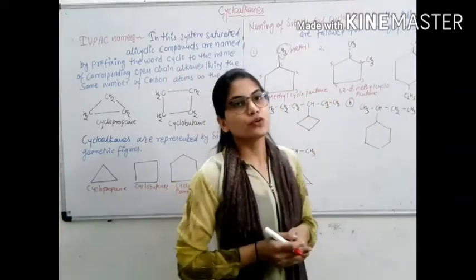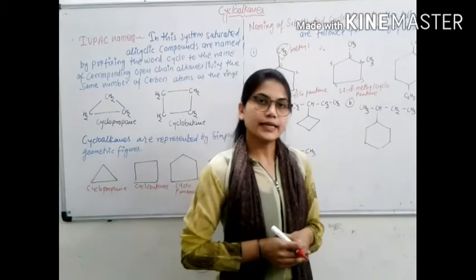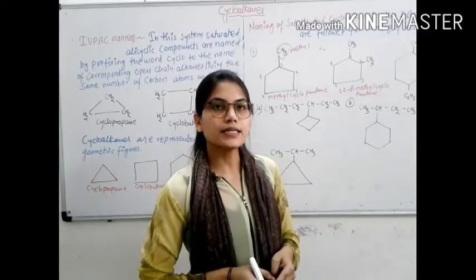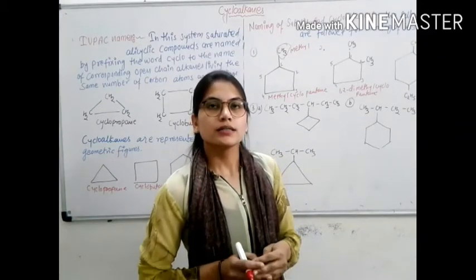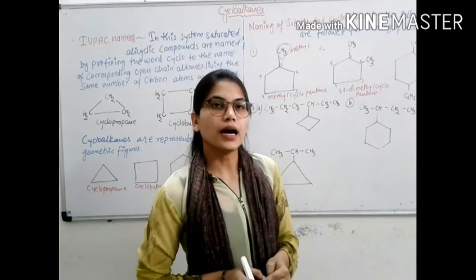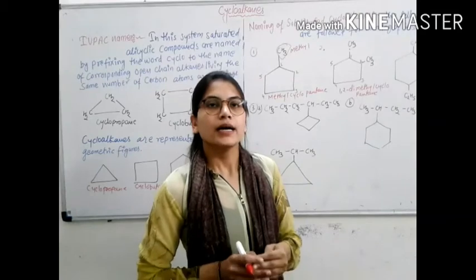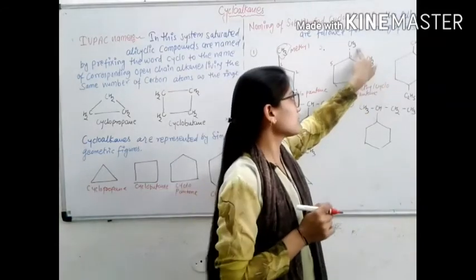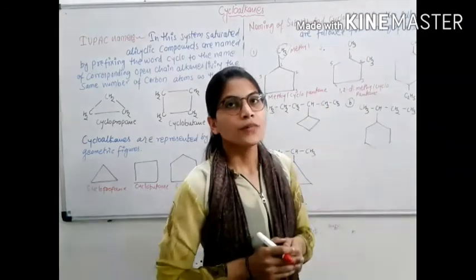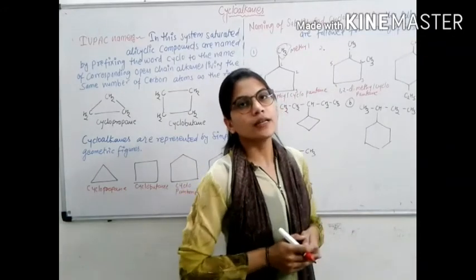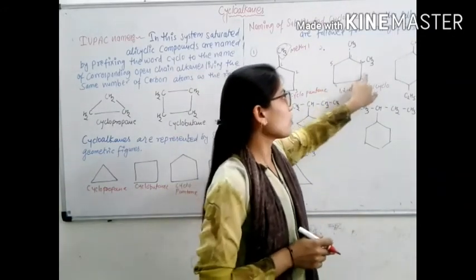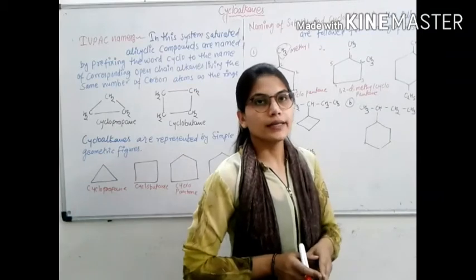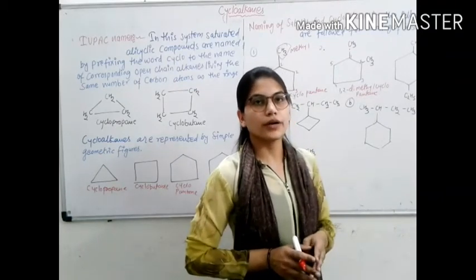In the second point, if 2 or more substituents are present in the ring, then numbering of the carbon atoms of the ring is done in such a way that the substituent which comes first in alphabetical order is given the lowest possible number, provided it does not violate the lowest locant rule.